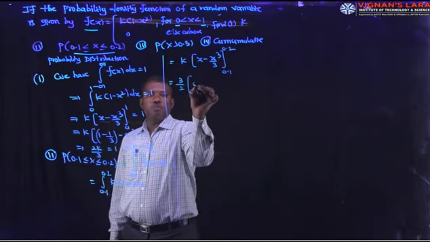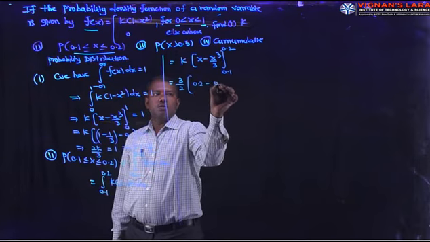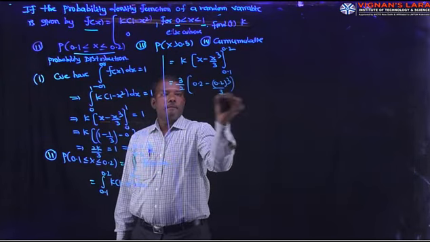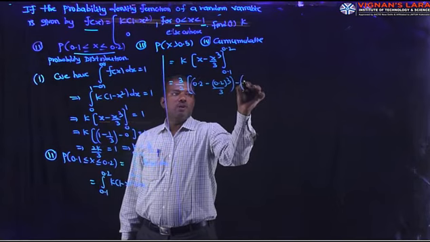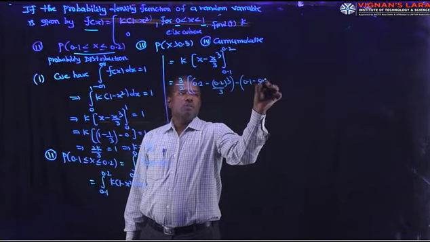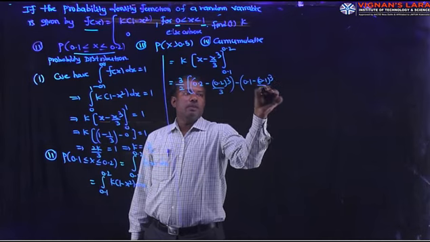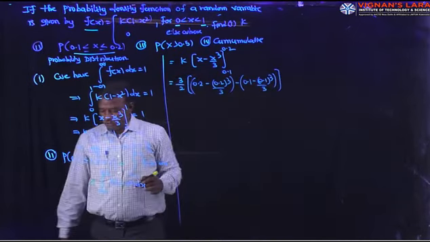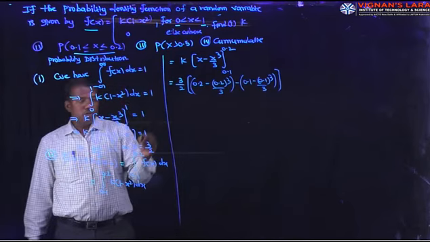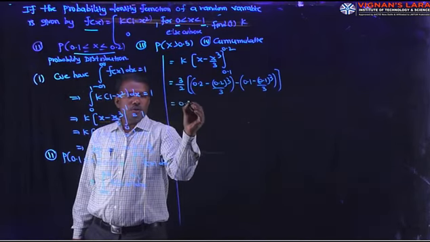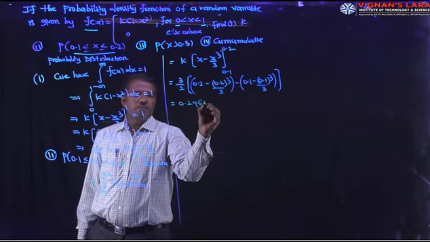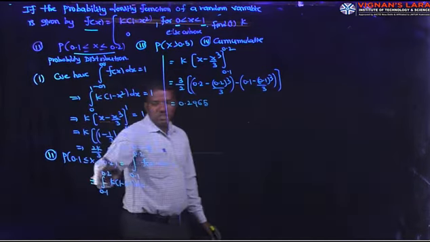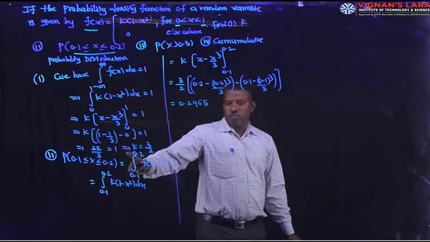First the upper limit, 0.2 minus 0.2 whole cube by 3, minus the lower limit, 0.1 minus 0.1 whole cube by 3, upper minus lower, into 3 by 2. So its value is 0.2965 after the simplification.